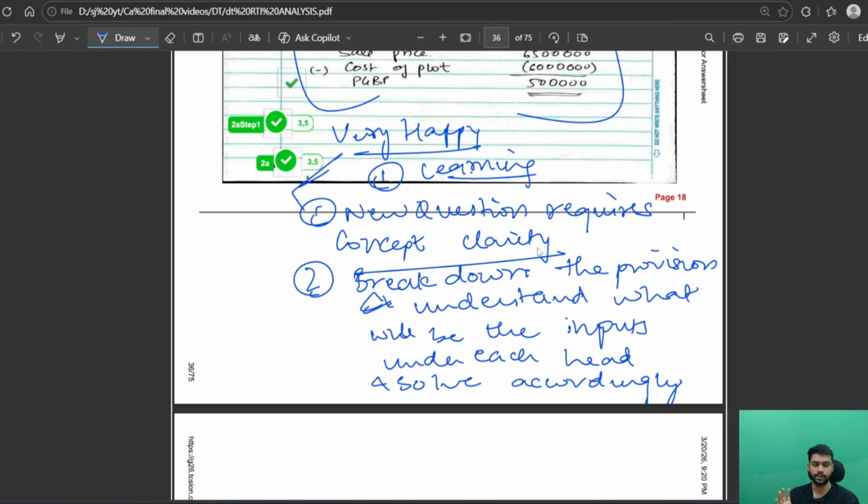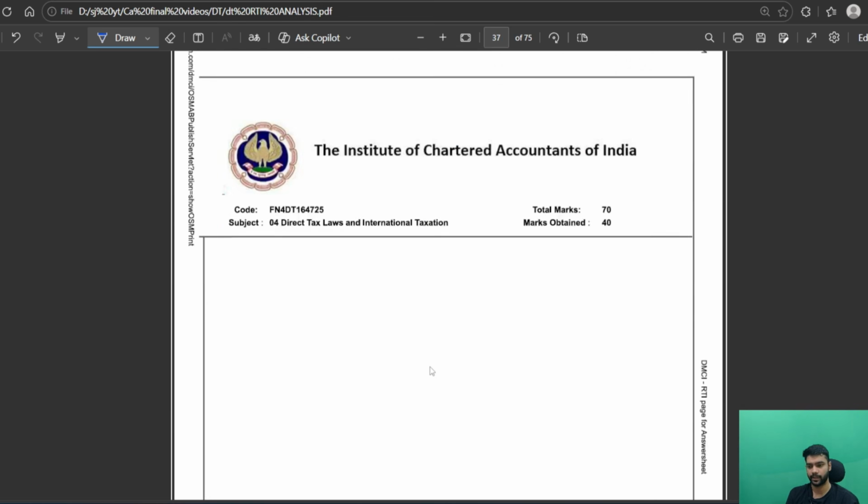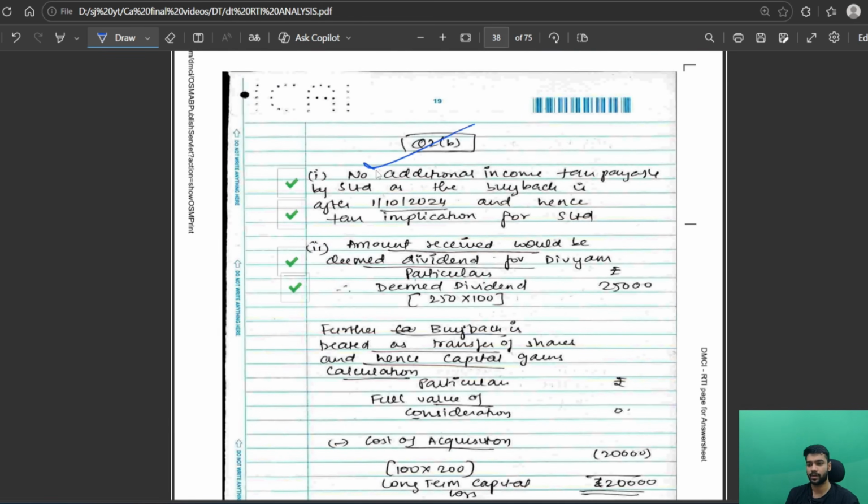New questions require concept clarity. Just think of the concept and actually write that concept in your solution as well. You will get marks for writing that as well. So this is the learning that you will get. Now coming to question number 2B. So it was a bonus related question, a very new concept. It was tested in September, it was tested in January. Maybe it will be tested, but there are fewer chances of this getting tested again.